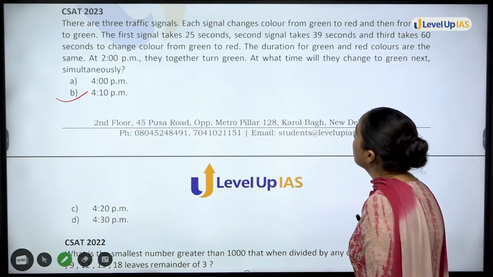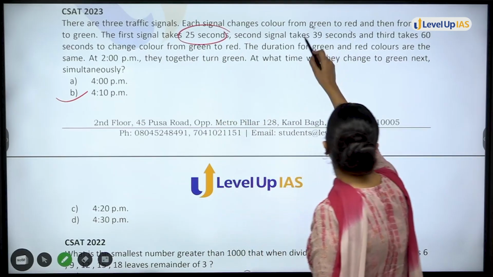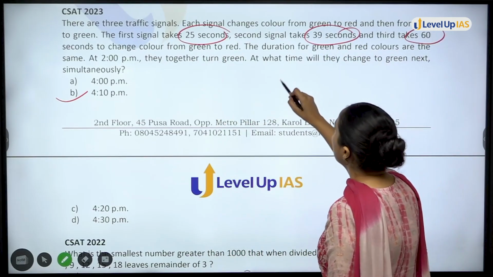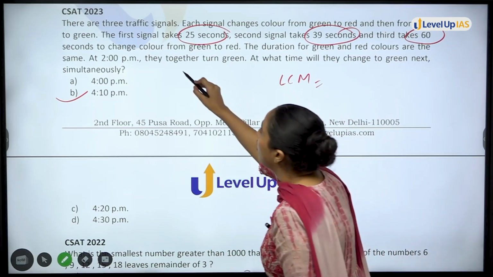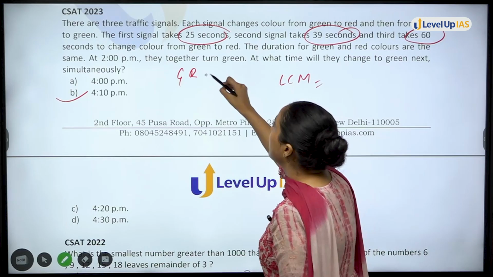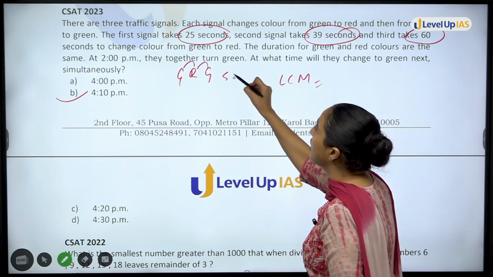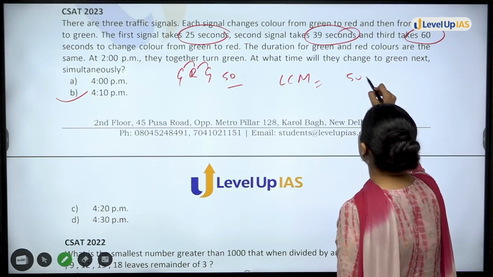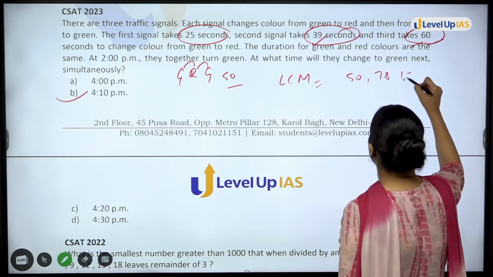It was given to you 25 seconds, 39 seconds and 60 seconds. What we did was simply put 25 seconds from green to red. We have to go from green to green again. Green to red 25, red to green 25. So 50. LCM of 50, 78, which is double of 39, and 120.